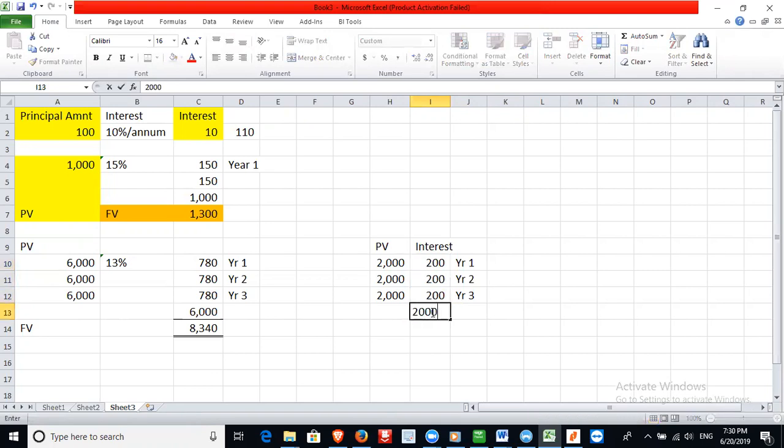So the future value of this investment is going to be what? 2,600. That's going to be the future value of this investment of 2,000. So this is simple interest, right? Together. That's simple interest.